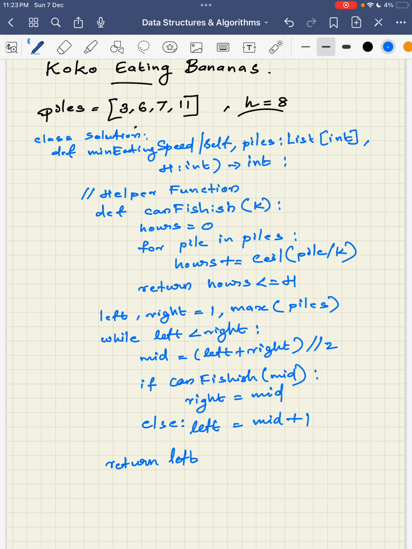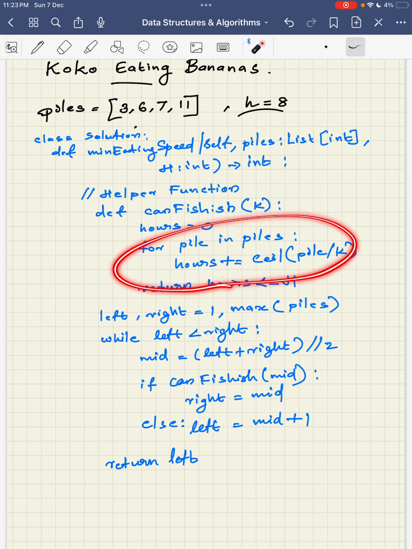Return left. So the question is, what is the time complexity? Time complexity is pretty simple. If you see each option, it is calling through the piles.